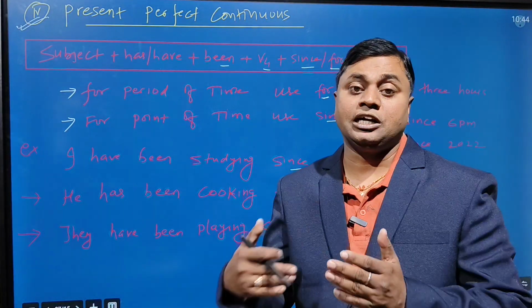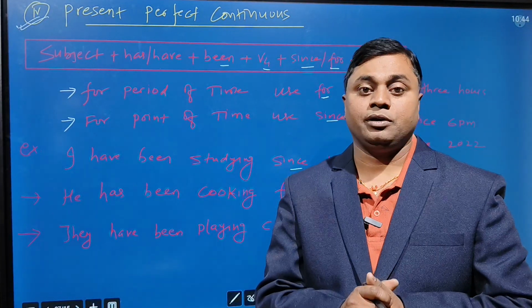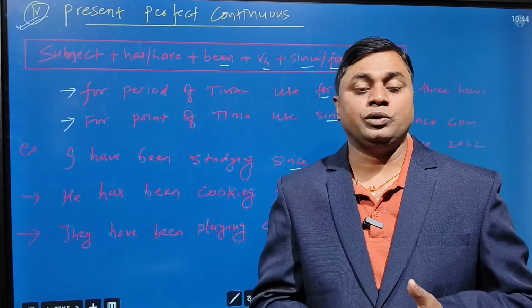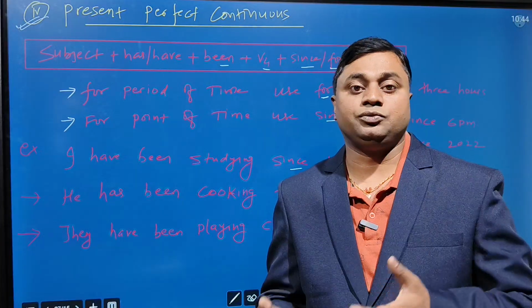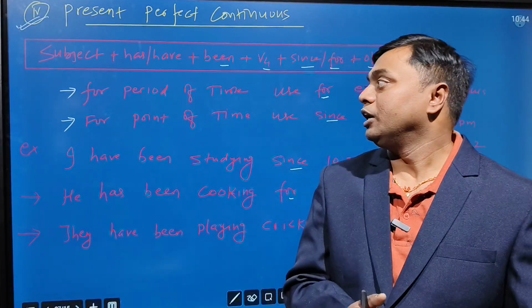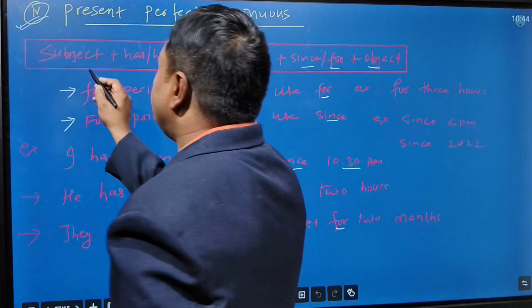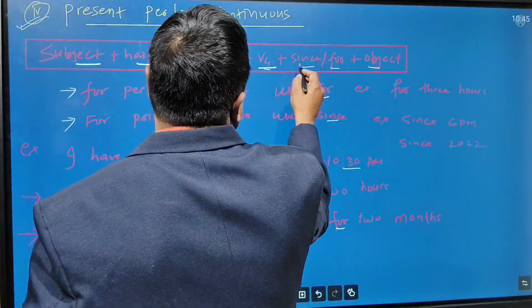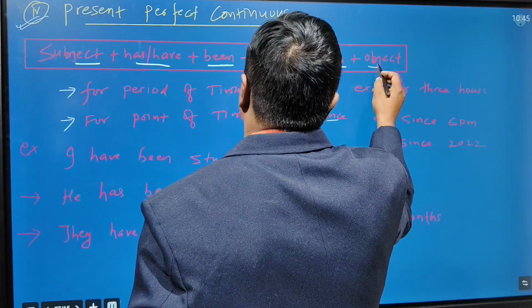Next we talk about the present perfect continuous. Here work has been continuously going on in the present time, from some time, like maybe a few days, a few hours, a few months, a few years. So how is the structure? First we are writing subject plus has/have plus been plus V4 plus since/for plus object.